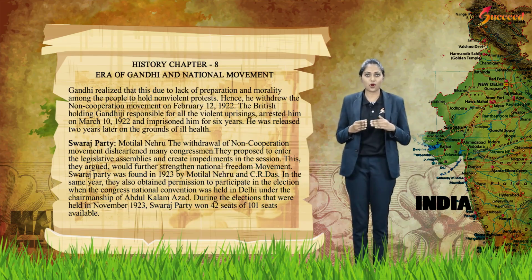The Swaraj Party was founded in 1923 by Motilal Nehru and C.R. Das. In the same year, they also obtained permission to participate in the election when the Congress National Convention was held in Delhi under the chairmanship of Abul Kalam Azad. During the election held in November 1923, the Swaraj Party won 42 seats of the 101 seats available.